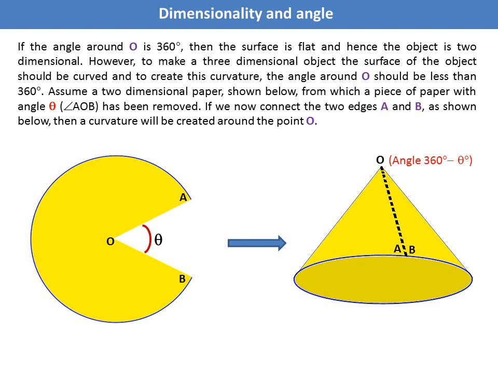Now, to create a three-dimensional object, the surface should be curved, not flat. Therefore, the angle around any point on the surface should be less than 360 degrees. For example, if you take that two-dimensional paper and cut a small piece from it with angle theta, then if you join A and B, you will get this. Then the angle around O here is 360 minus theta. Now you can see here it is flat, but here it is curved.